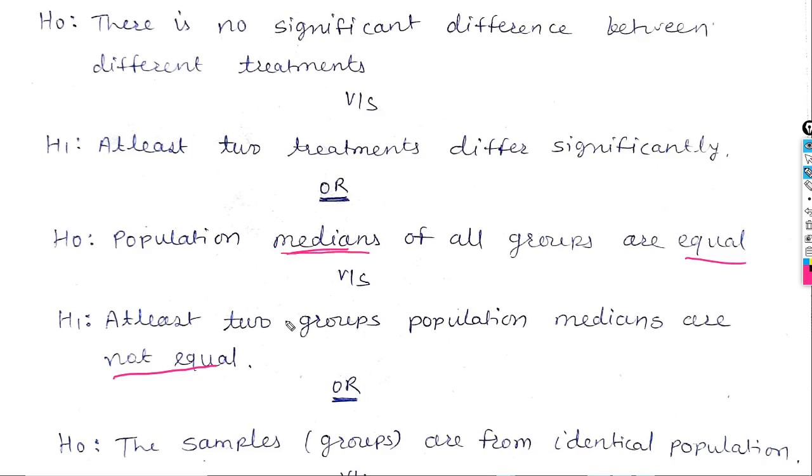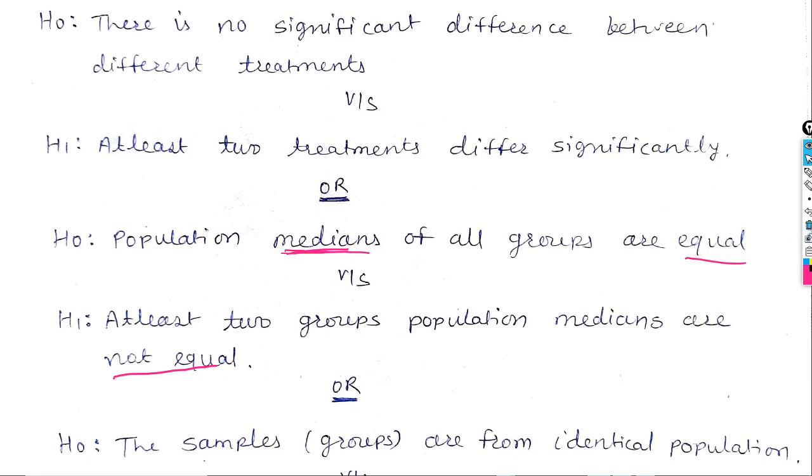But in one-way ANOVA we consider means because the values are given. But in this case we are going to take ranks. That's why here we are taking medians. So H0 is the population medians of all groups are equal, versus at least two groups' population medians are not equal. The same hypothesis we can define in terms of median like this.